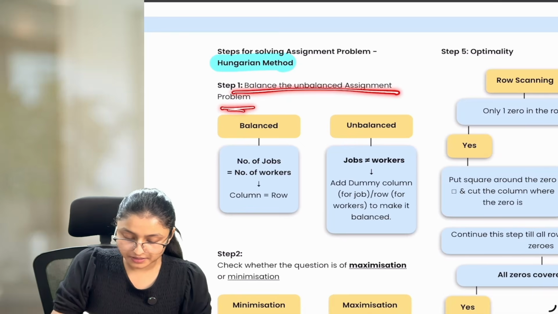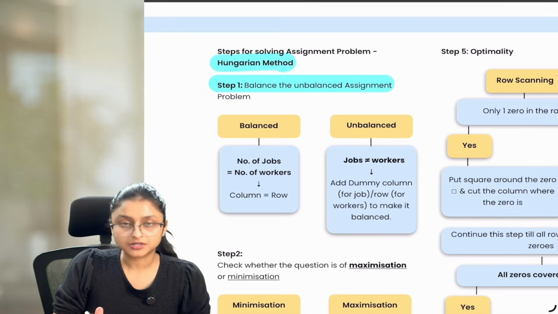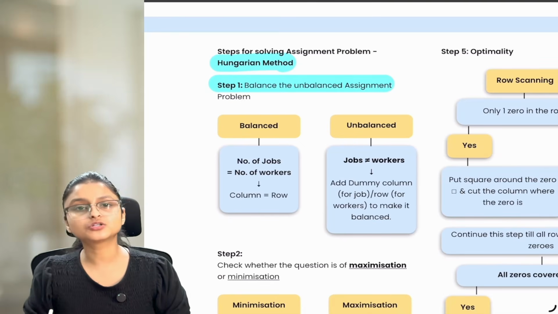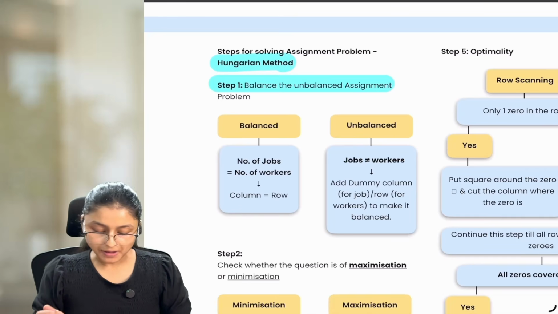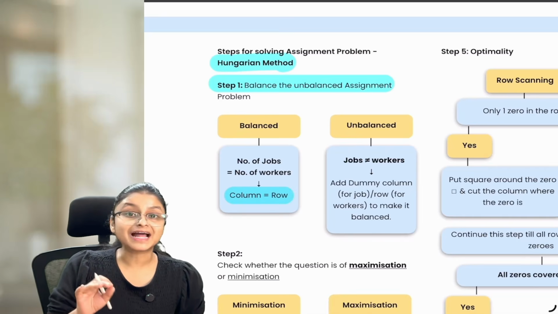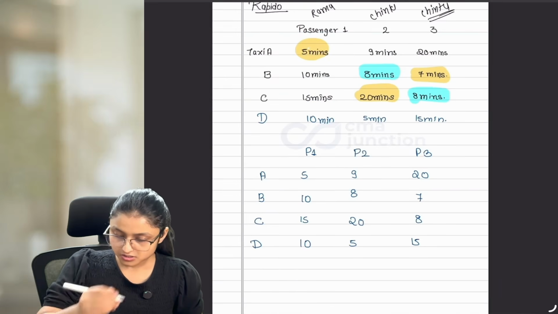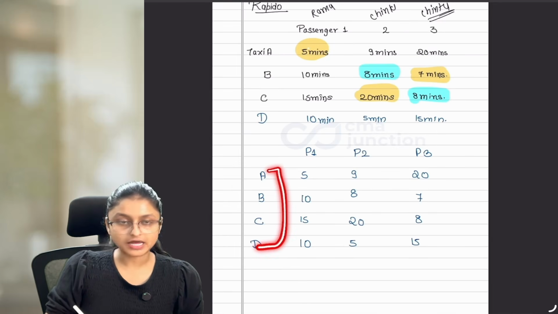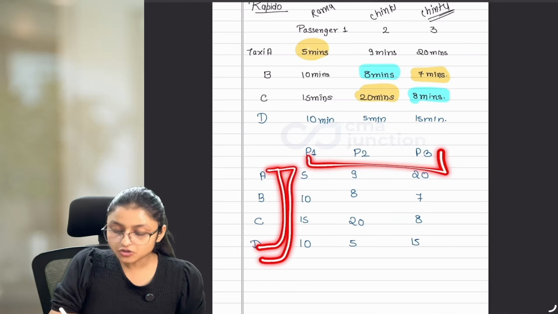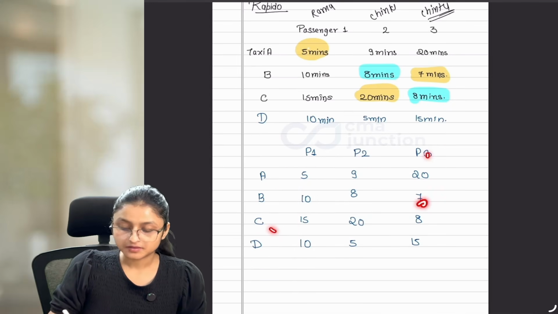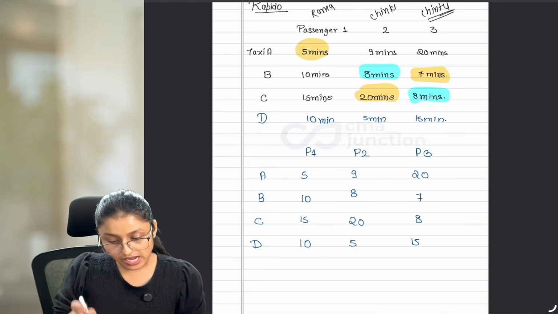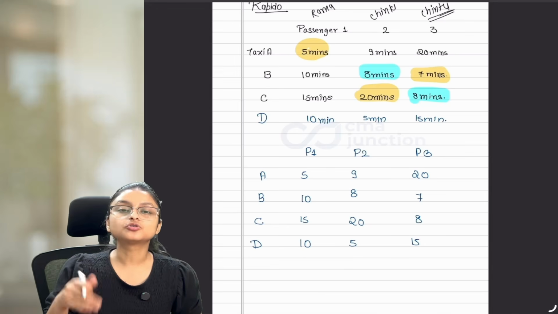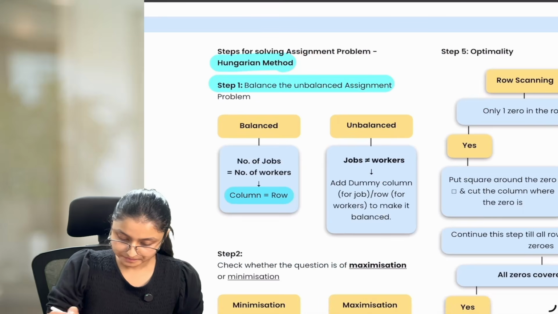Now, balance the unbalanced assignment problem. This is the most important and the first step. It is always going to be the first step whenever you are solving assignment problem. You have to see whether the problem is balanced or unbalanced. Balanced means the columns and rows should be exactly equal. So if you notice here in this case, when I have taken these 4 scenarios, I have 4 rows but 3 columns. And that is why this is not equal. And if it is not equal, then it is known as an unbalanced assignment situation. And if it is unbalanced, you have to balance it, and then only you will be able to solve it further. So how to balance it?